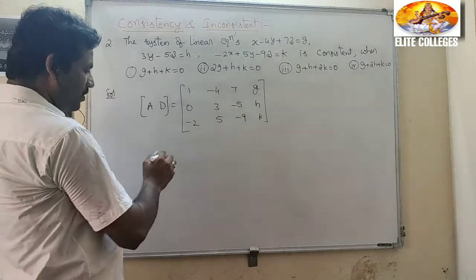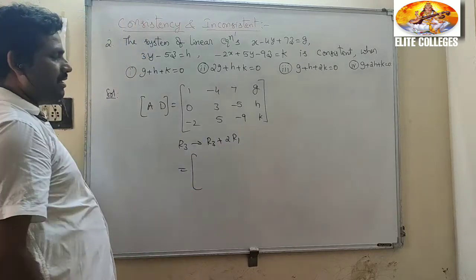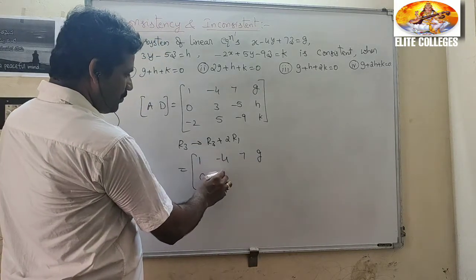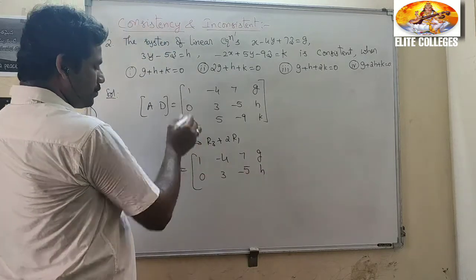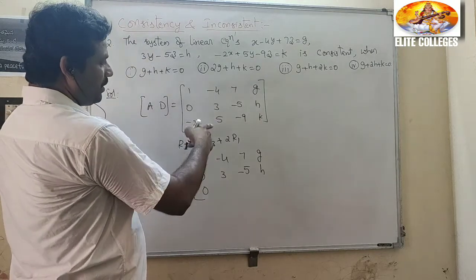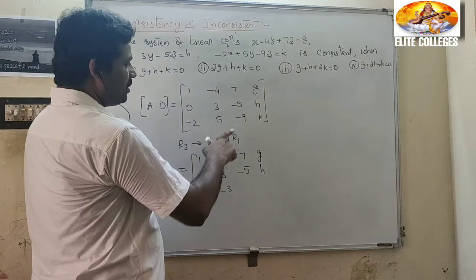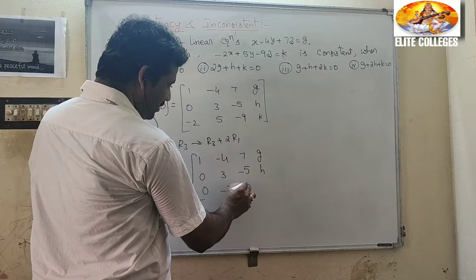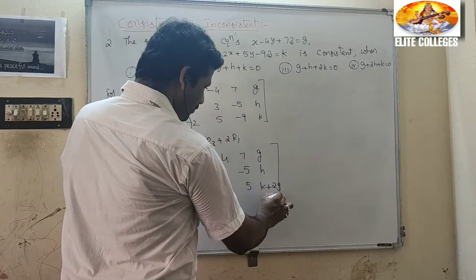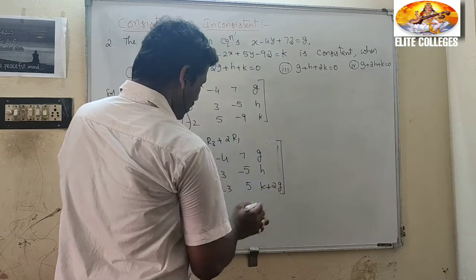So this is already 0, so no problem. Now R3 implies R3 plus 2R1: -2 plus 2 is 0, 5 minus 8 is -3, -9 plus 14 is 5, and this one is k plus 2g.